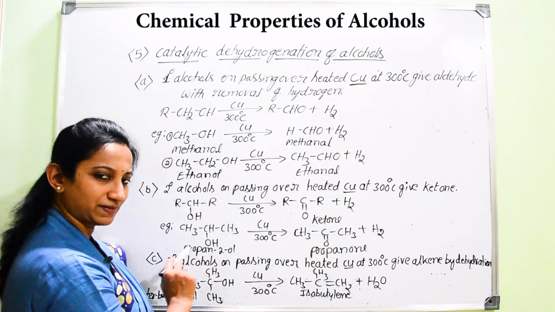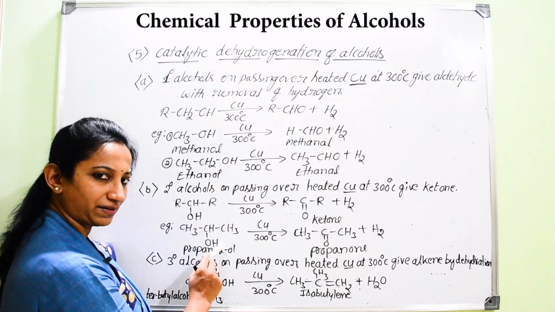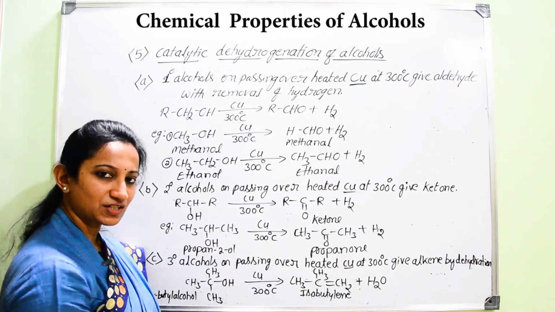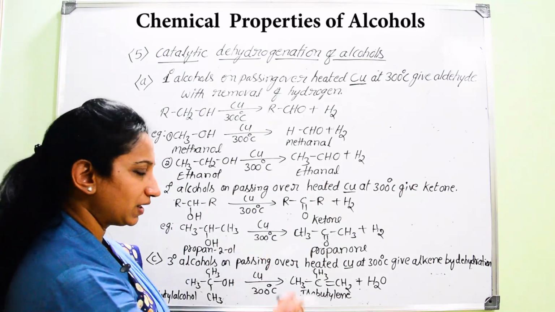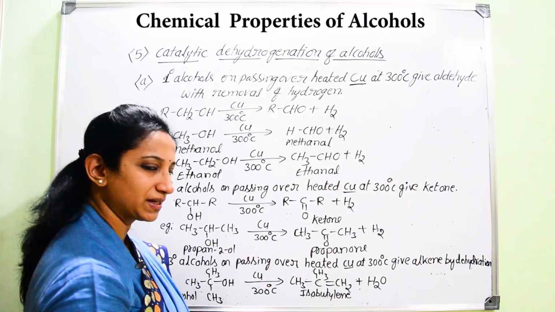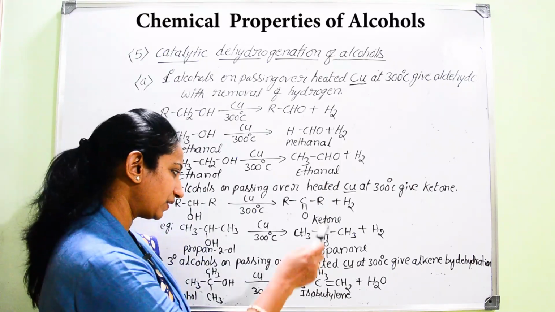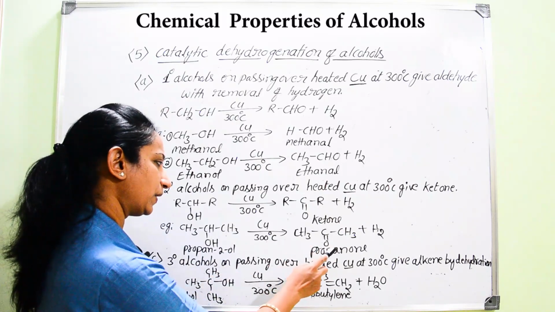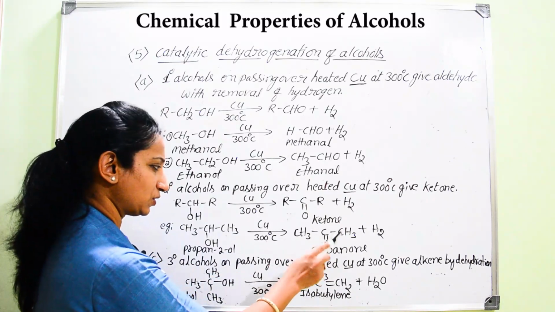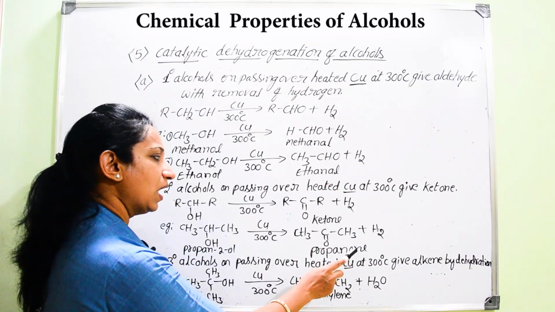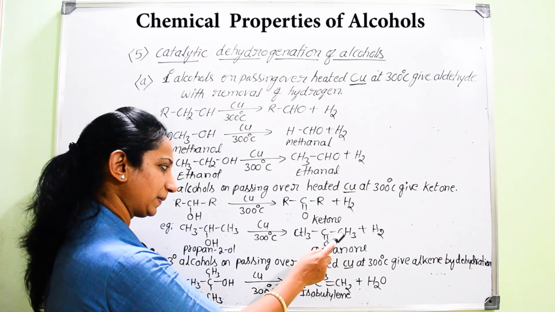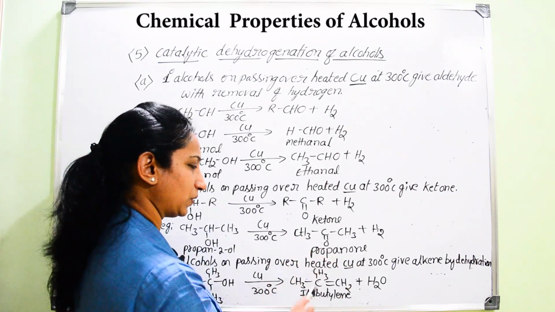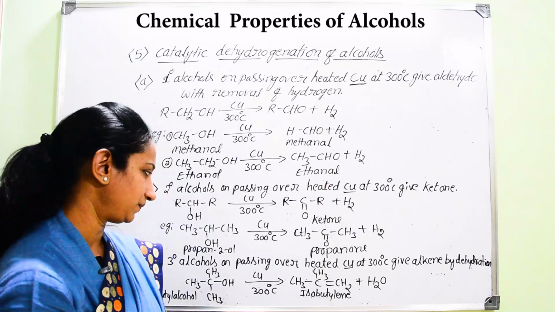Now if we take a specific example, the example here I have given is propan-2-ol, isopropyl alcohol. When this isopropyl alcohol is heated over copper catalyst at 300 degrees Celsius, what product are you going to expect? It is very simple. Propan-2-ol is converted into propanone. So it is propanone, understood? For propanone, the ketonic group will be present at the second position, so there is no need to mention that position. So it is propanone and there will be separation of hydrogen.